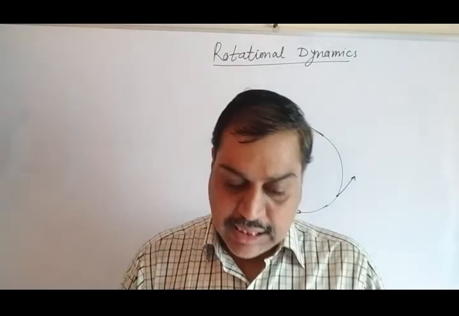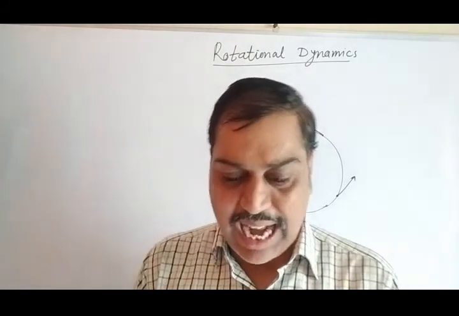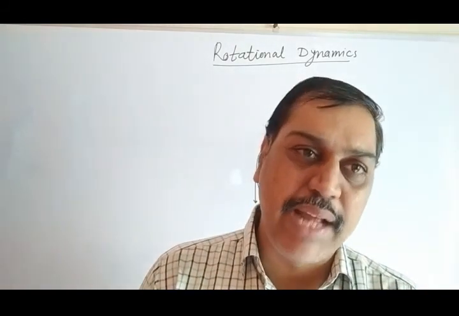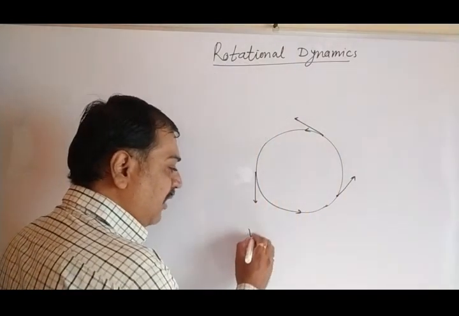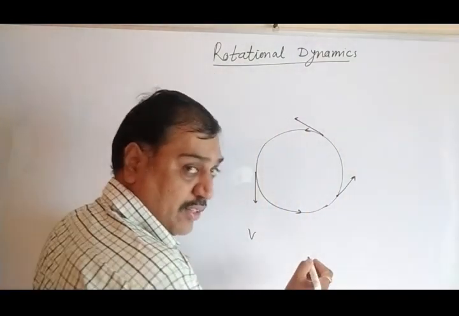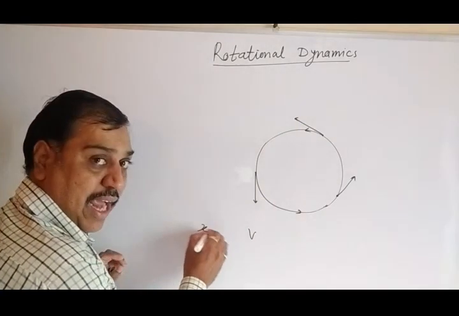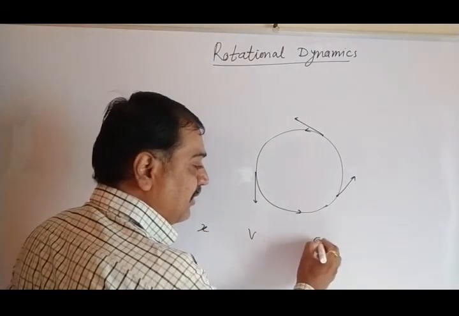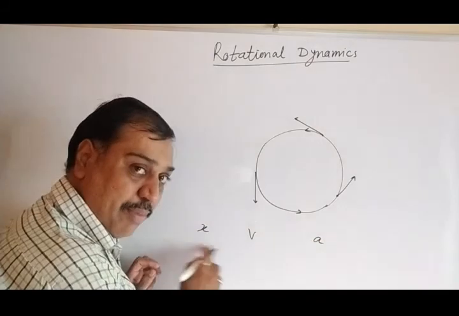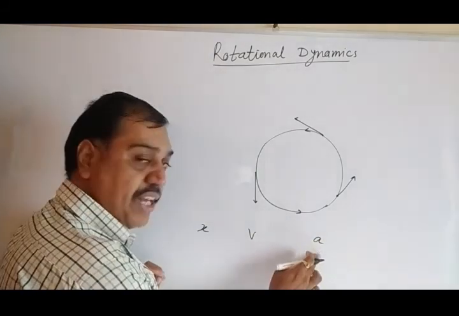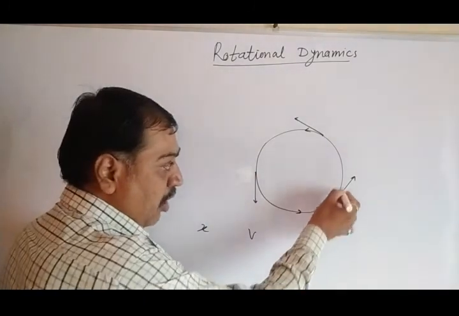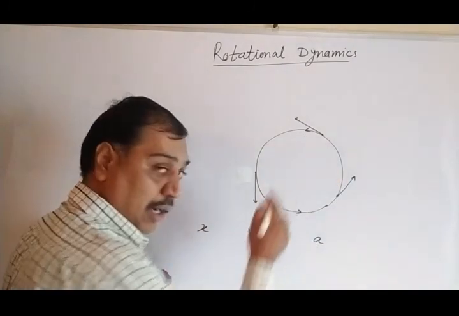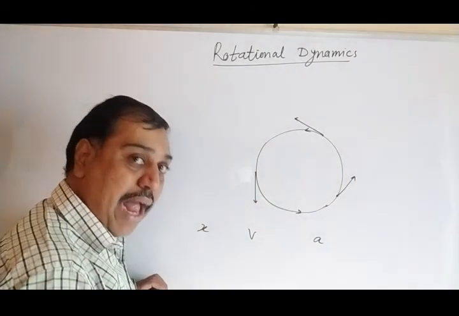Let's go next. Kinematics of circular motion. Kinematics means the basic concepts they have mentioned. If you remember, in 11th standard we learned about velocity v, displacement x, and acceleration a. These are linear displacement, linear velocity and linear acceleration. In this case, it is a circular motion along the circumference. It is curved, which means it is a type of angular motion.